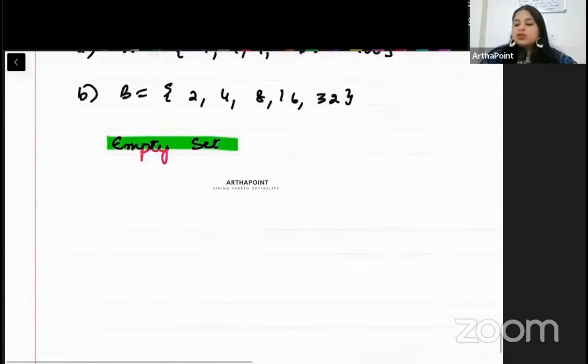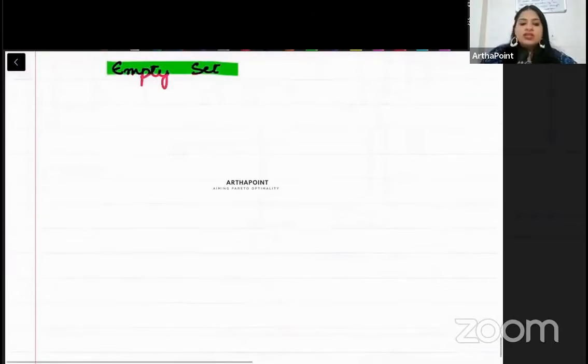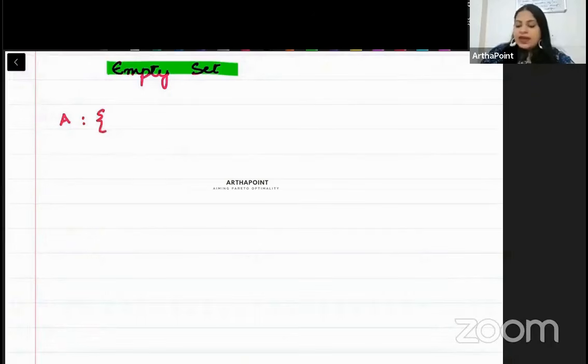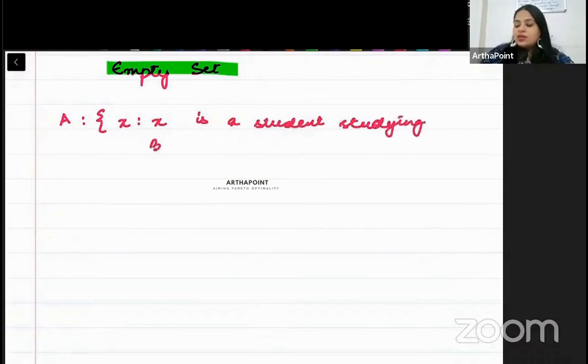Okay, beta. Now let us talk about the empty set. So, beta, what is an empty set? An empty set is a set which does not contain any element, right? For example, I say A is a set. And how do I define it? I define it by the number of students. And I'm saying x is such that x is a student studying BA and MA economics.